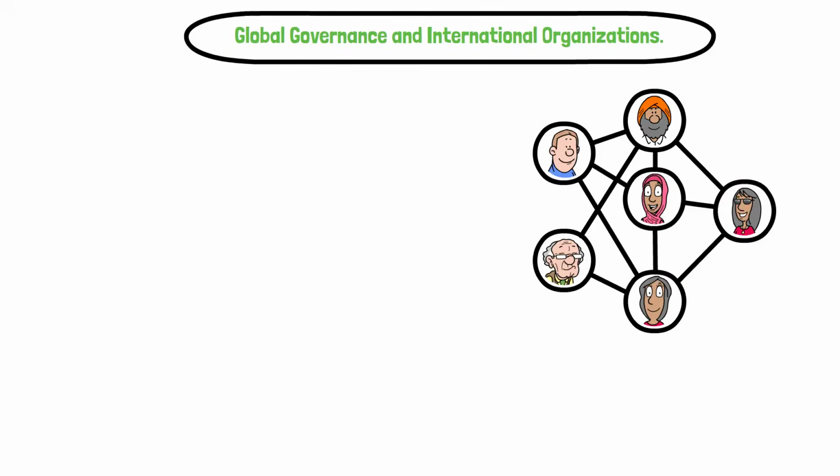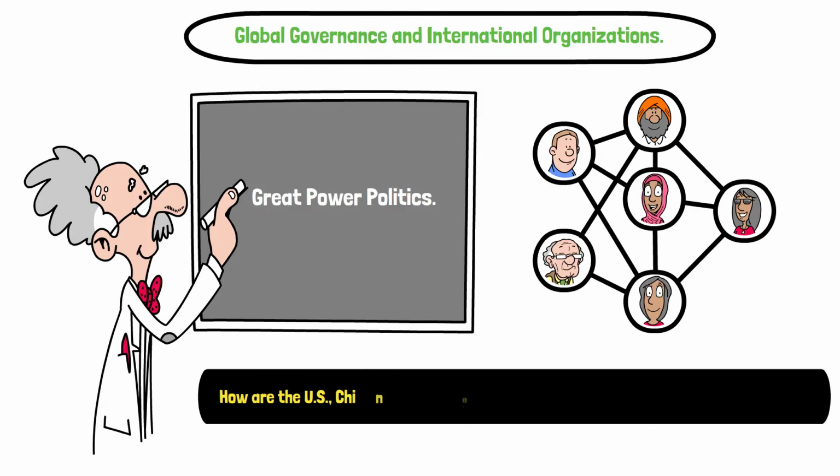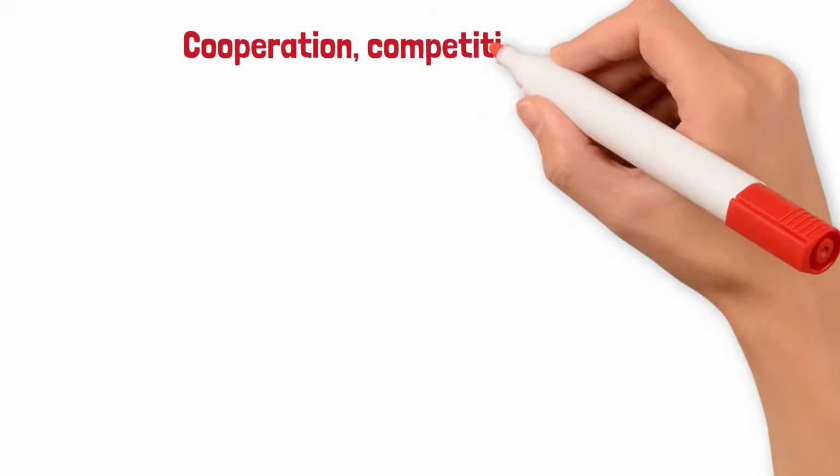In our next episode, we'll look at great power politics. How are the US, China, Russia, the EU, and India shaping the 21st century world order? And will their rivalry lead to cooperation, competition, or conflict?